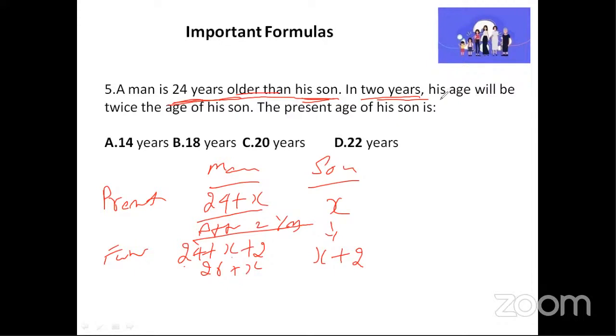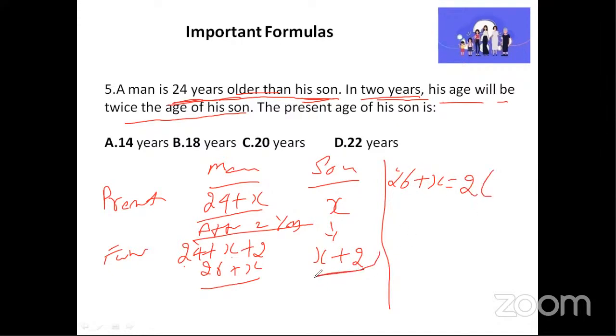It is also given that after 2 years, his age will be twice the age of his son, which means the man's age will be twice the age of his son. So how do we write that? Man's age 26 plus X is equal to twice the age. Twice means I have to write 2 times, so 2 into son's age, which is X plus 2. So this will be 26 plus X is equal to 2 into X, 2X, plus 2 into 2, 4.